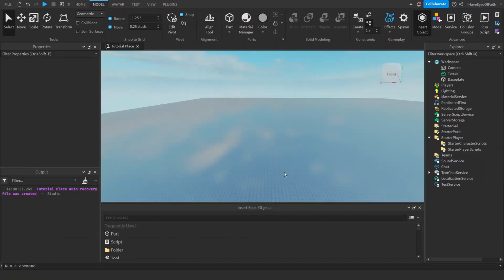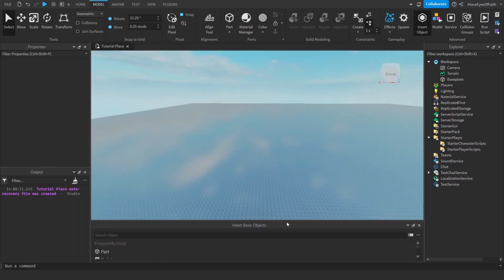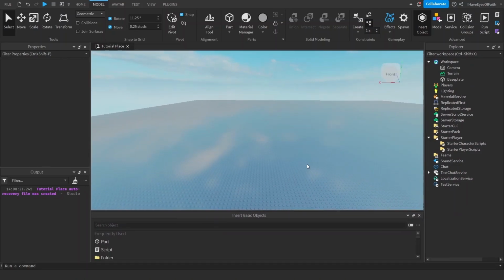Drag it to the cross and to the bottom, and bam. This is going to be the setup. Feel free to adjust this however big you like. It should be fine like this. So that's how you do it. There are many ways of inserting a part.